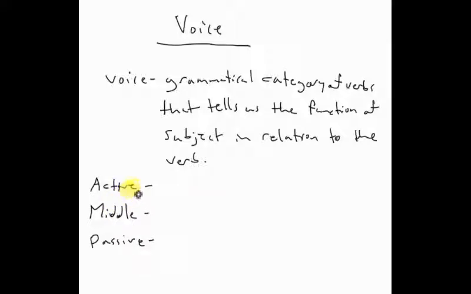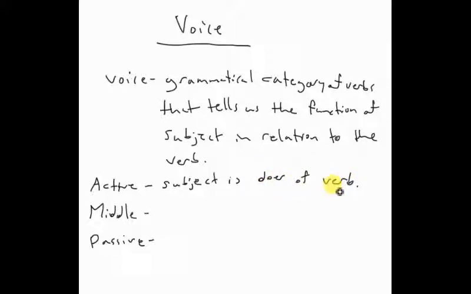So, how we can define what we've already done in the active voice. We can say that in the active voice, the function of the subject is the doer of the verb, as we know. So in the active voice, the subject is the doer of the verb.